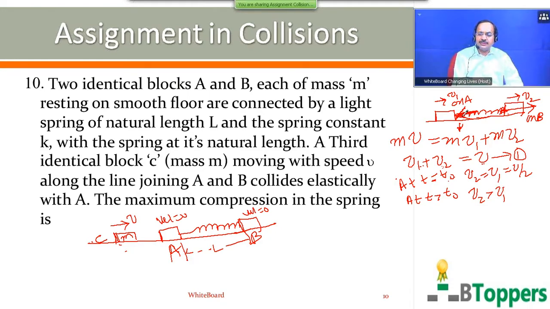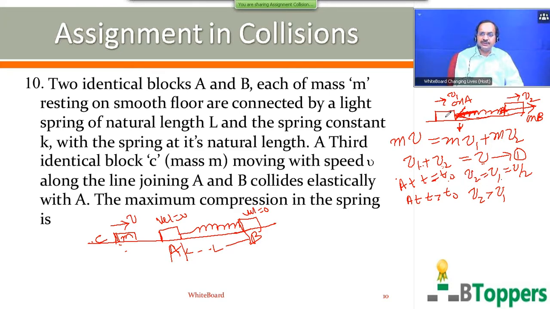That means the compression of the spring will be maximum at the instant t equal to t naught, when the separation between the two blocks is minimum. So in all such questions, to find the maximum compression in the spring, you have to take v2 equal to v1 at the instant of maximum compression. So at the instant of maximum compression, you can write v2 equal to v1.